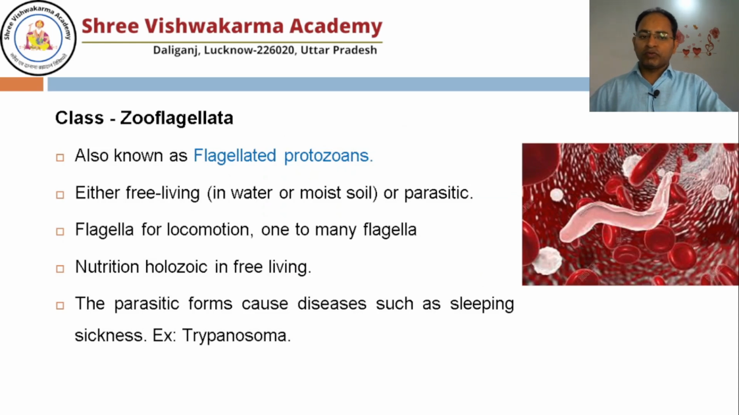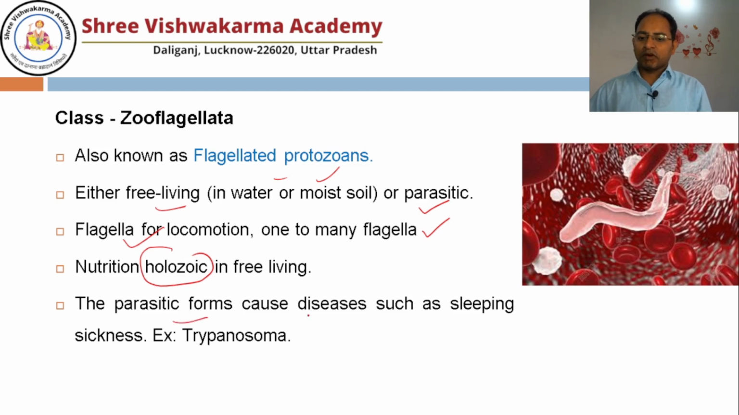Next class is zooflagellata, means they should have flagella as a locomotory structure. They are either free living, found in water or moist places, or they are parasites also. They have flagella for locomotion. Flagella may be one to many. Nutrition is holozoic in the free living. If they are free living, they can eat whole prey.